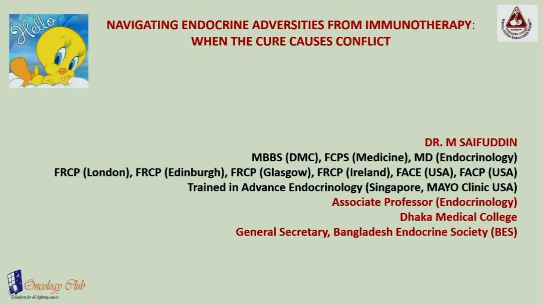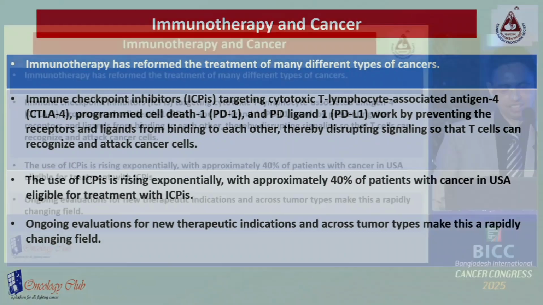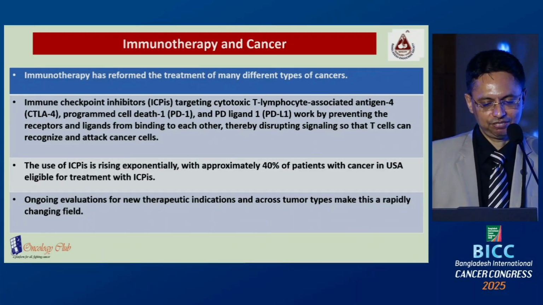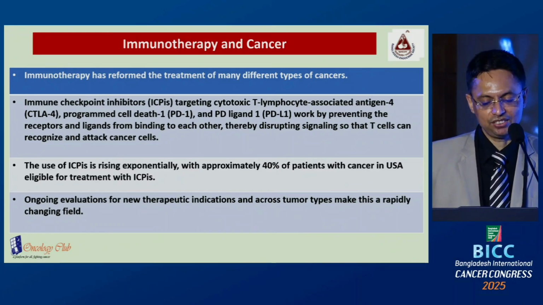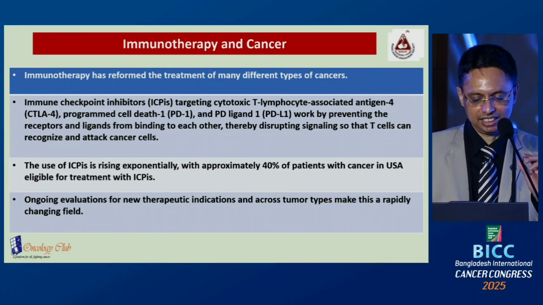Today, I'll talk on a very important topic: navigating endocrine adversity from immunotherapy, when the cure causes the conflict. So, immunotherapy and cancer. Immunotherapy has reformed the treatment of many different types of cancer. Immune checkpoint inhibitors targeting cytotoxic T lymphocyte-associated antigen 4 and programmed cell death PD-1 or PD-L1 work by preventing receptor and ligand from binding to each other, thereby disrupting signaling so that T cells can recognize and attack cancer cells.